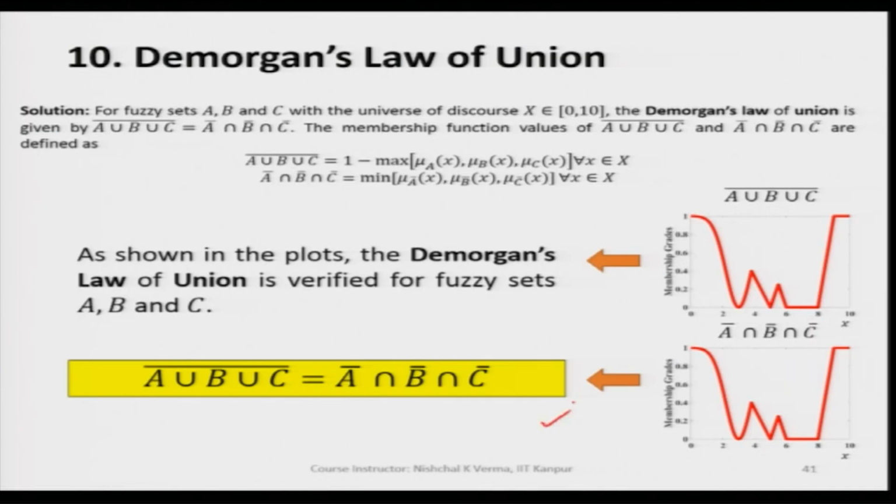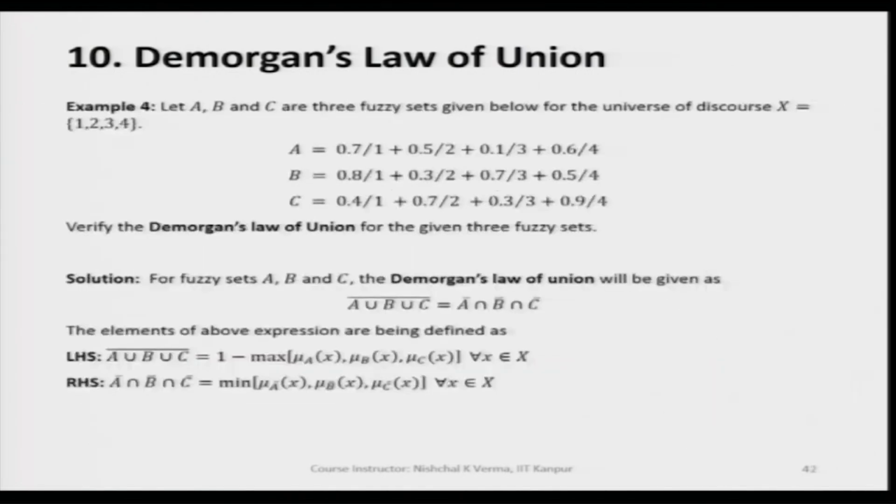Now, the same can be checked by taking 3 discrete fuzzy sets A, B and C. Let us see what is happening when we take 3 discrete fuzzy sets.